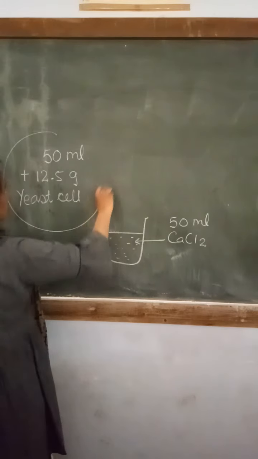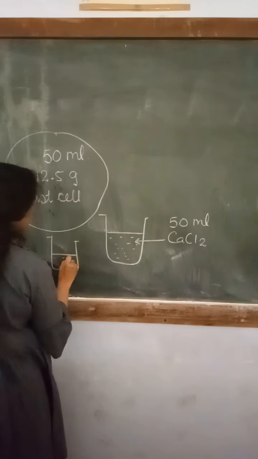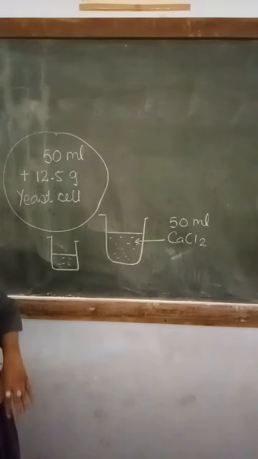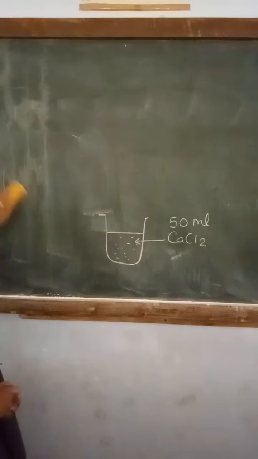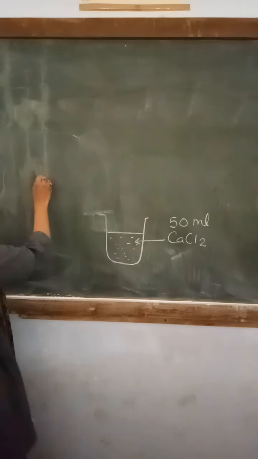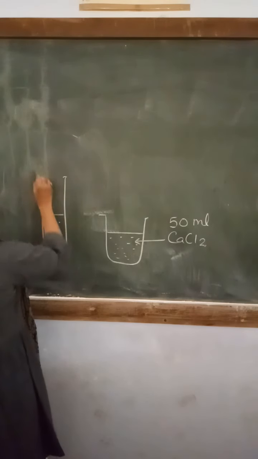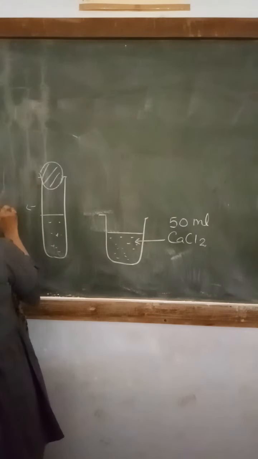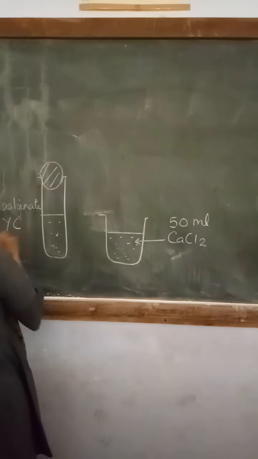Now this is mixed in another container, or you can use a tube also, a very big tube. So suppose this is a bigger tube, and in this we have prepared the sodium alginate already mixed with the yeast cells.